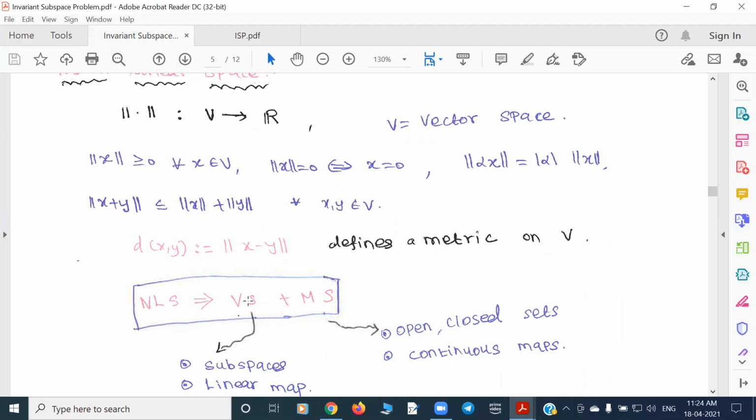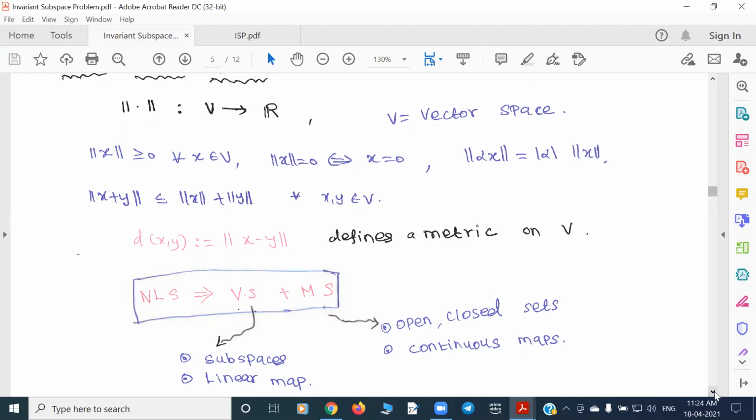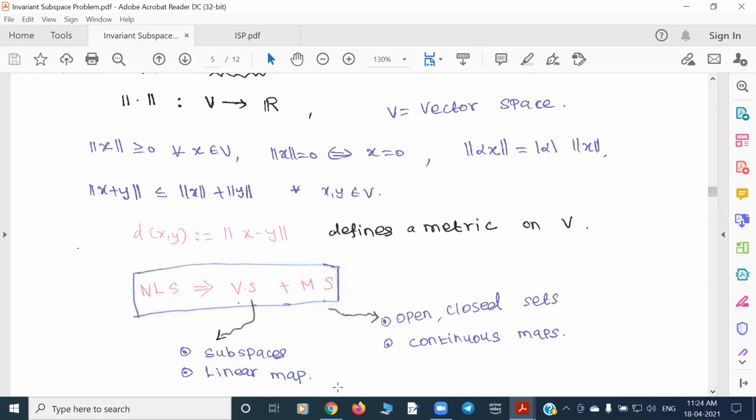But if you are working in a vector space structure, you don't look at any subset, you always look for subspaces. And you don't look at arbitrary maps, you always look for linear maps. So now, in the normed linear case, you have two good structures, the metric structure as well as the vector structure.